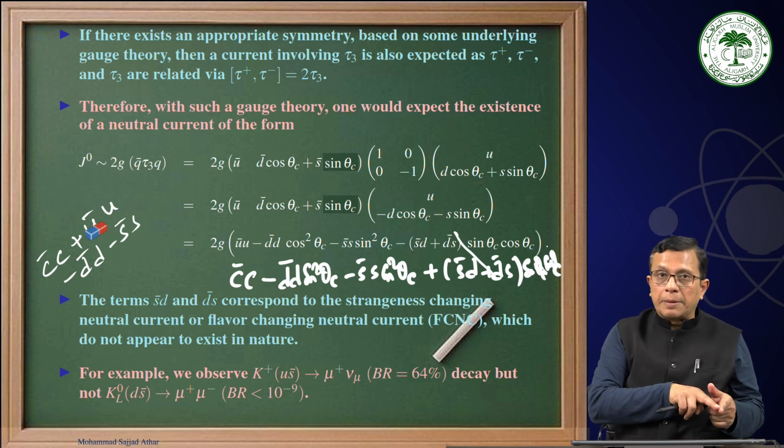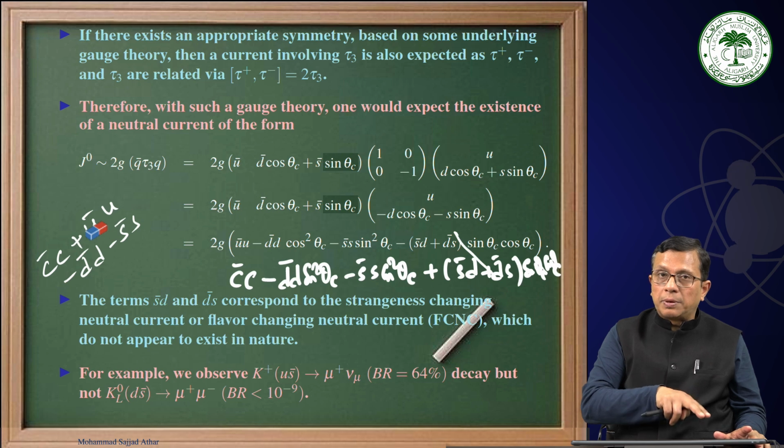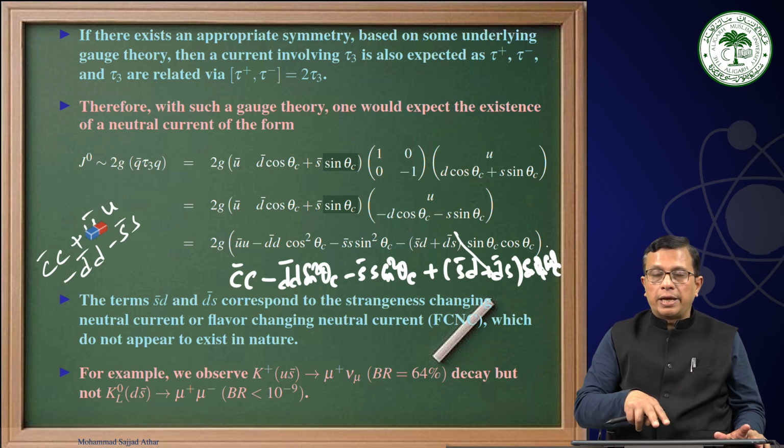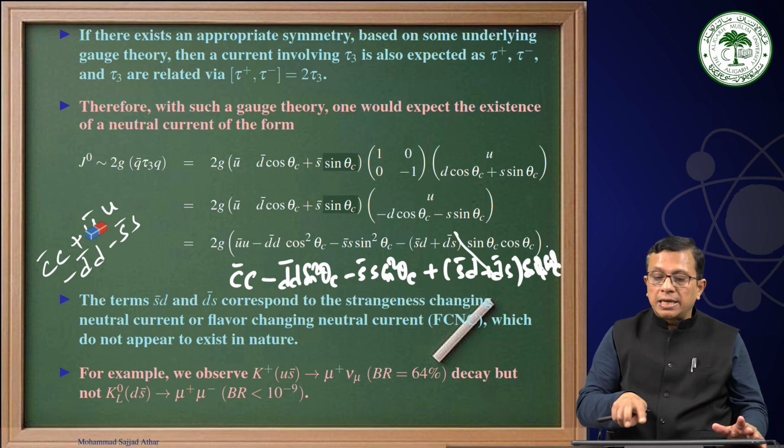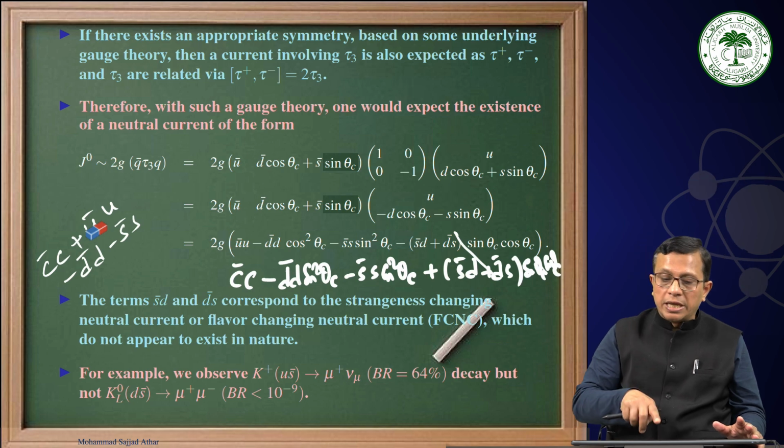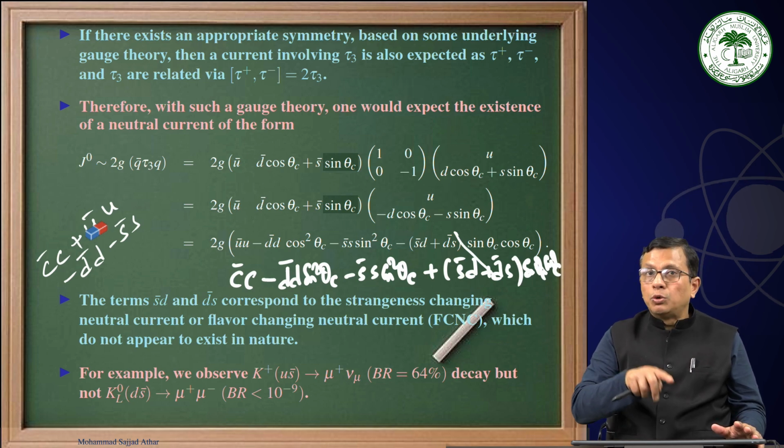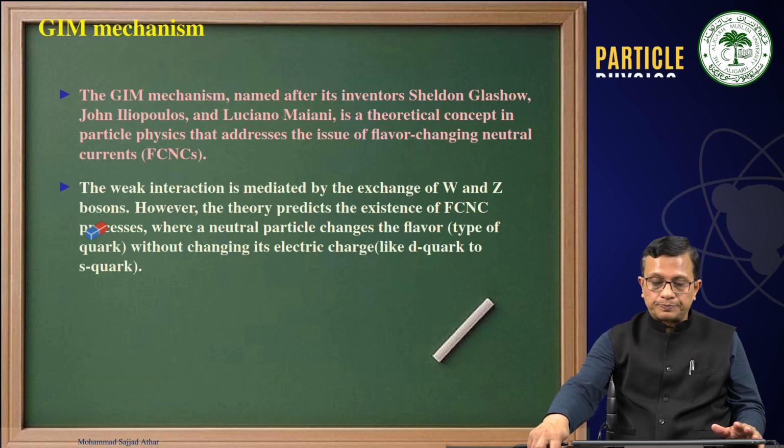They are of the same flavors, U bar U, C bar C, D bar D, and S bar S. There is nothing like S bar D or D bar S. There is nothing like U bar C or C bar U.